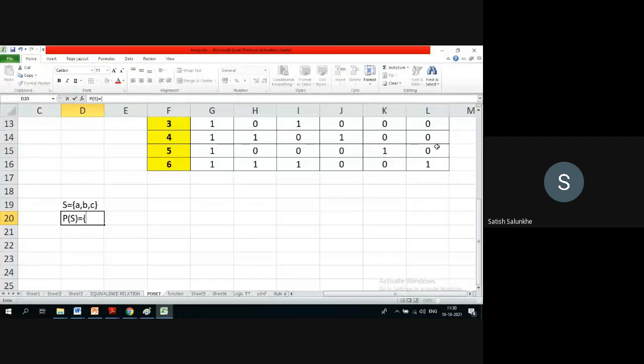So, Viraj, tell me the elements belonging to this power set. Our set S is given, which is {A, B, C}. Power set of S contains what? What is power set of S?